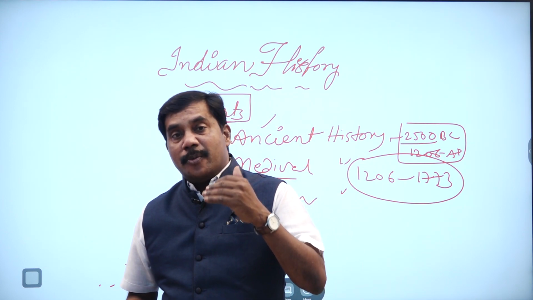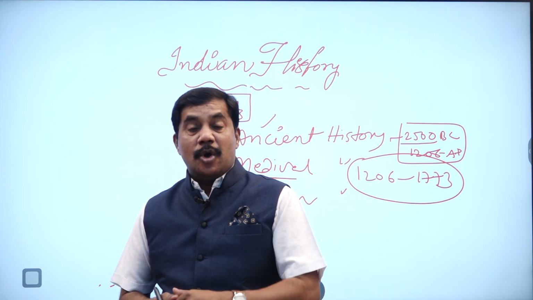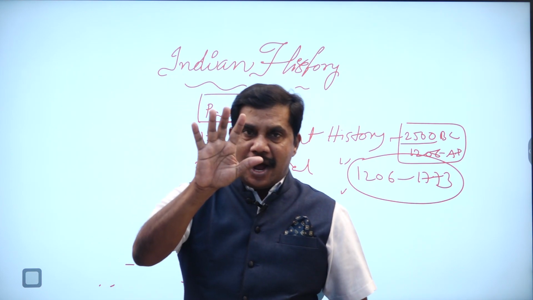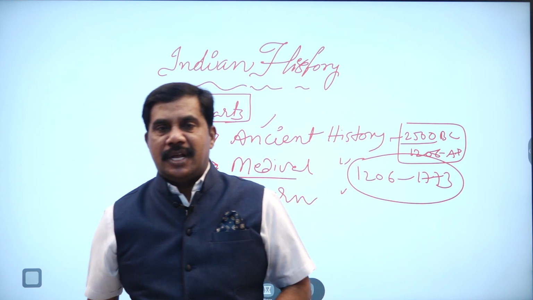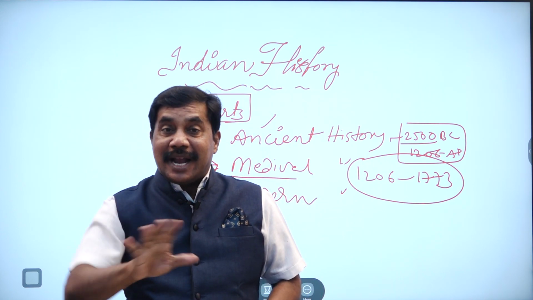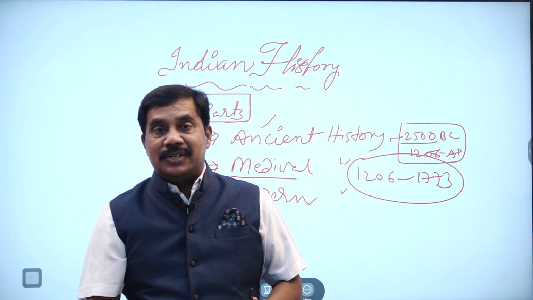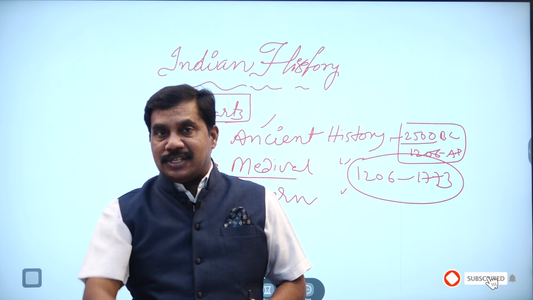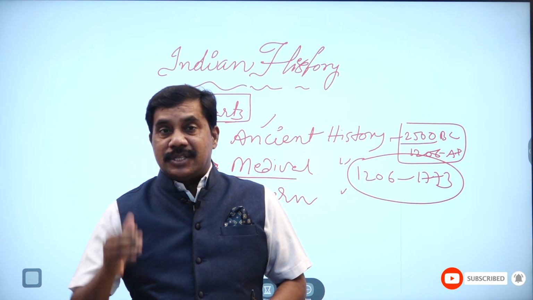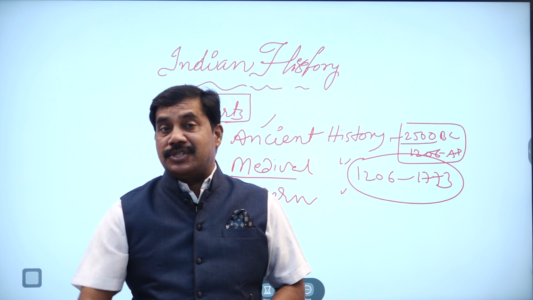Do you know how many dynasties there are in the Delhi Sultans? We have five dynasties in the Delhi Sultans. What are they? The Slave dynasty, Khilji dynasty, Tughlaq dynasty, Sayyid dynasty, and Lodi dynasty.